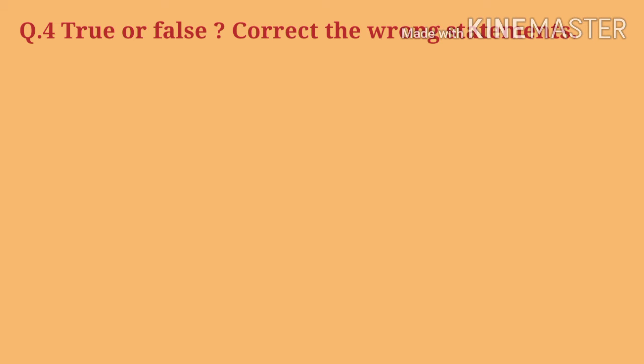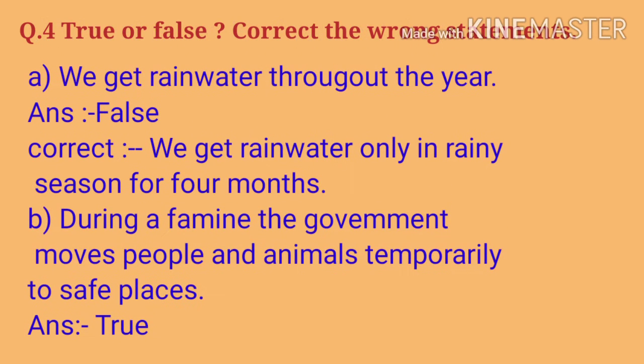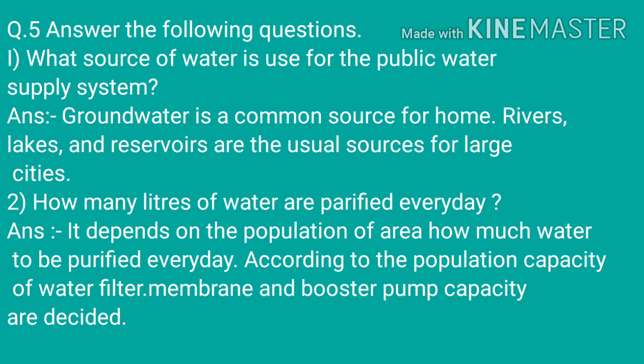Question number 4. True or false? Correct the wrong statement. A. We get rainwater throughout the year. Answer. False. Correct statement. We get rainwater only in rainy season for 4 months. B. During a famine, the government moves people and animals temporarily to safe places. Answer. True.